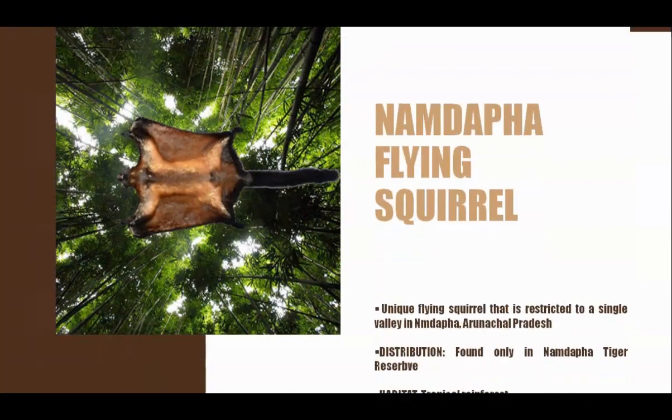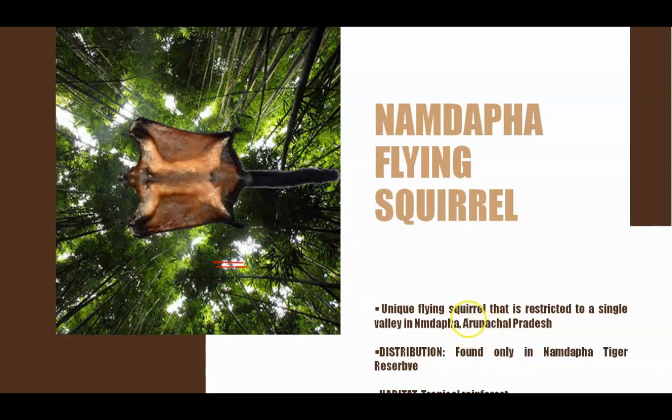So in this list, we have the Namdapha flying squirrel. This is the Namdapha flying squirrel, which is a very unique type of squirrel. This squirrel jumps from one tree to another, and that is why it is called the flying squirrel. This species is restricted to a single valley in Namdapha National Park in Arunachal Pradesh. This national park is a tiger reserve also, and this species is being hunted for food, and that is why it has been threatened.